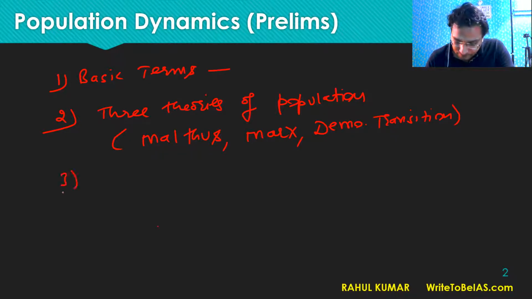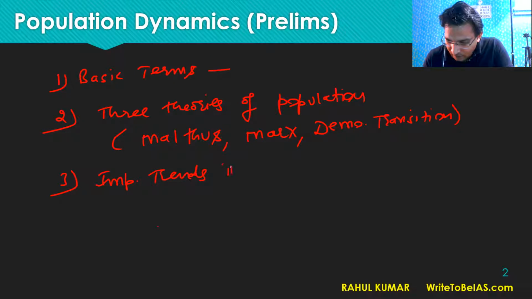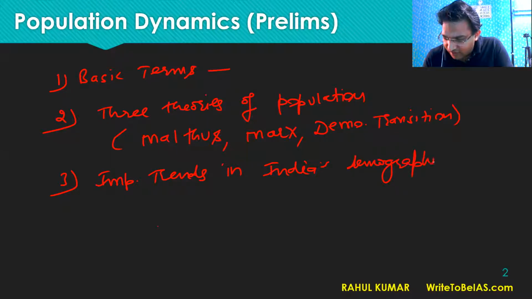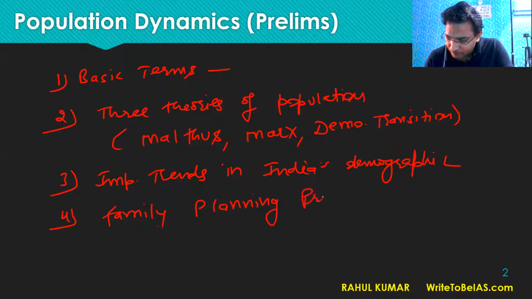Then we will discuss some of the important trends in India's population or India's demography, like the concept of demographic dividend, age pyramid, missing women, all these things. Then there are different family planning programs started by the Indian government from time to time, including the National Population Policy 2010.